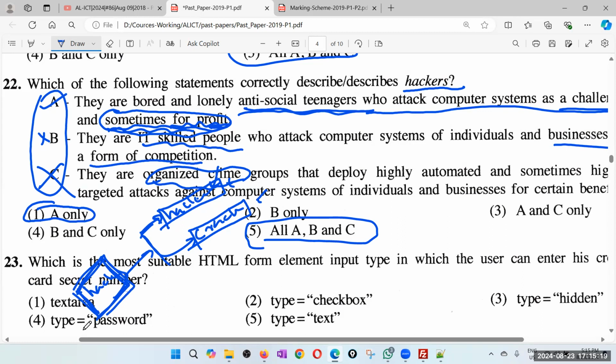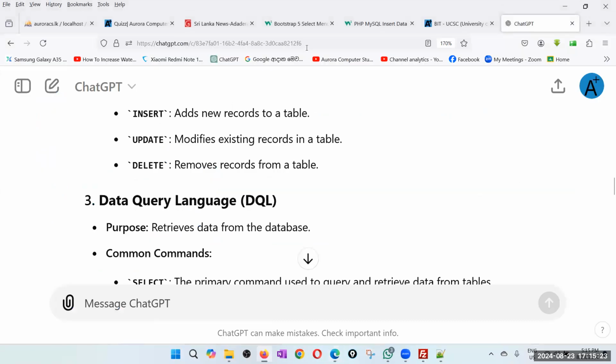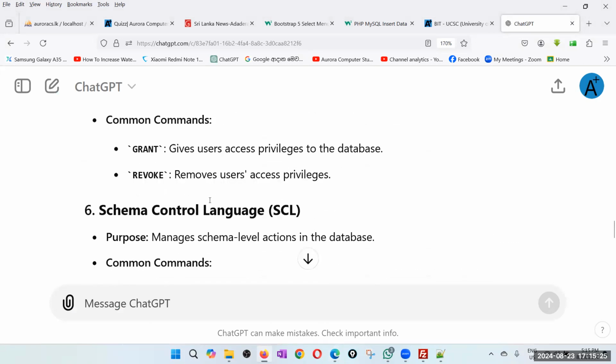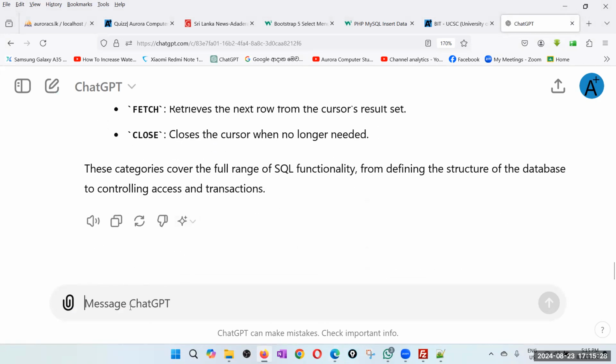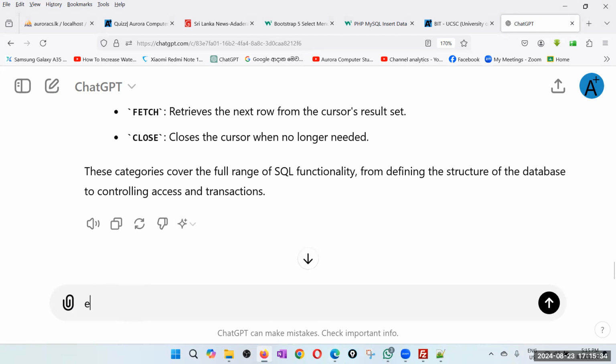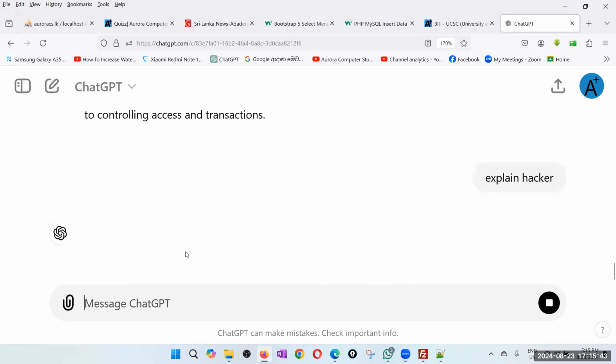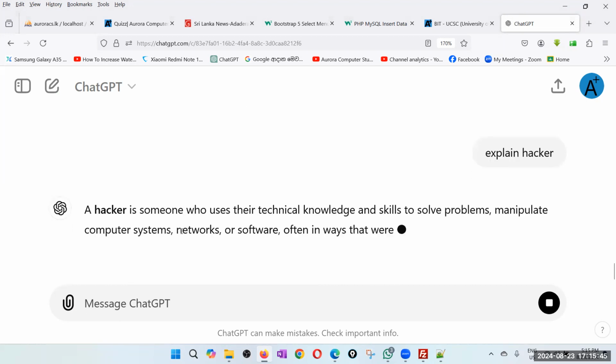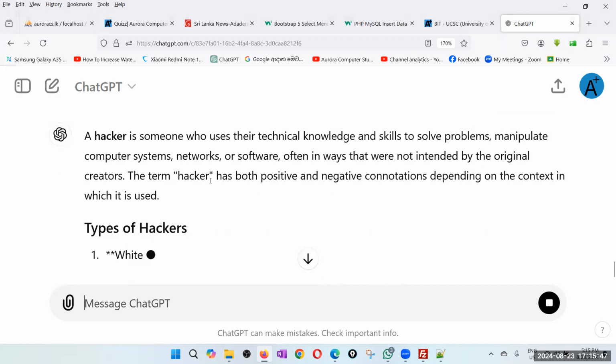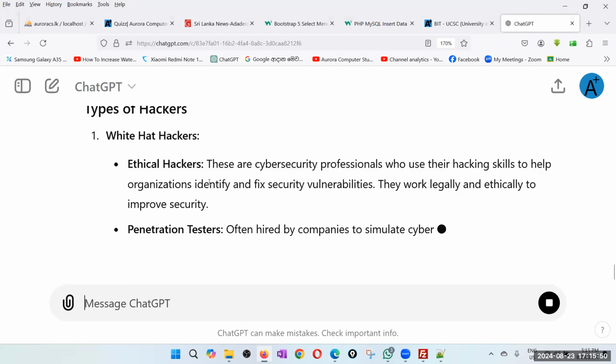Okay. So let's ask ChatGPT also whether ChatGPT did refer to it as hacker, cracker too. Of course, the two words are there. Explain hacker. Let's see whether ChatGPT refers to cracker also. Maybe it may not because I'm asking only about the hacker. So sometimes it explains the word cracker also.